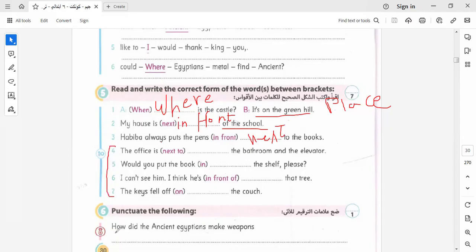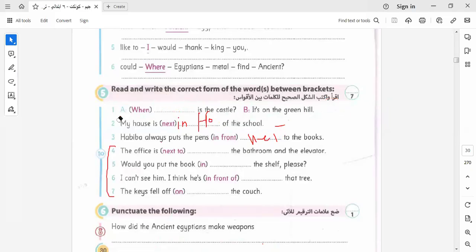Here we have: how did the ancient Egyptians make weapons? So as we told you before, in this question we underline the letter and correct it. Here I replace the E with a capital letter, and I put the question mark at the end of the sentence. I would like to draw your attention, grade 6: if we have a question form, we must put the question mark, in punctuation or in rearrange. Both, we must put the question mark.